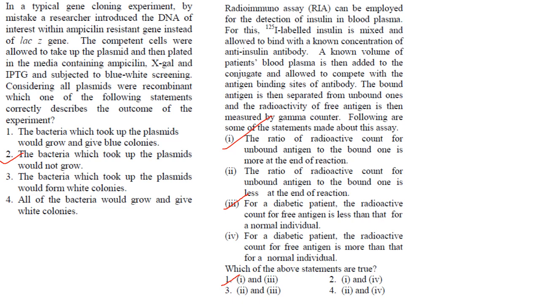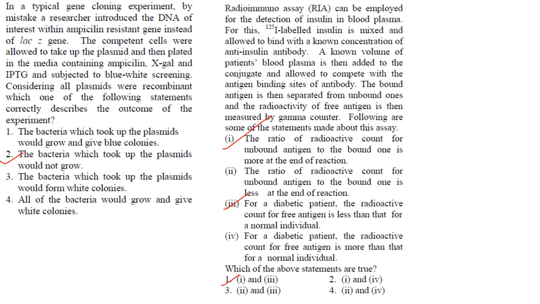Now all the plasmids are recombinant as per the question. Remember, he has introduced the gene in the ampicillin resistance gene. So naturally none of the plasmids will grow in this particular medium because it contains ampicillin. So the answer here will be the bacteria which took up the plasmids would not grow. So answer will be option 2.